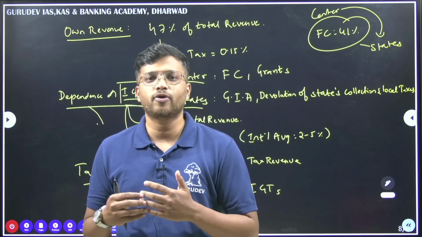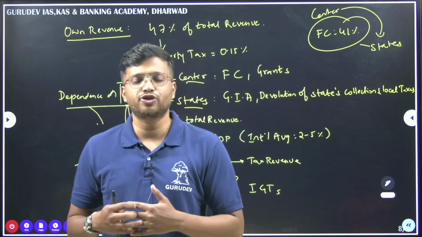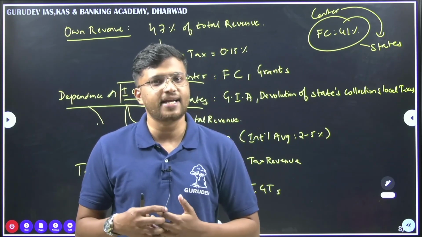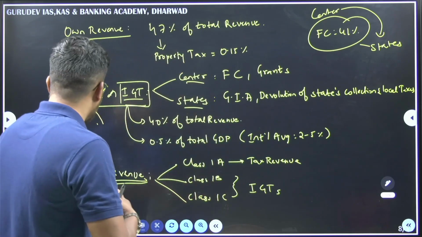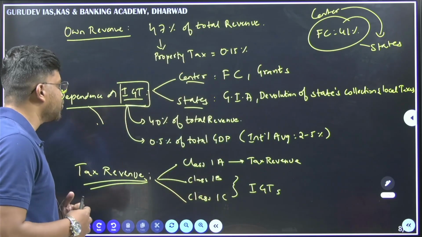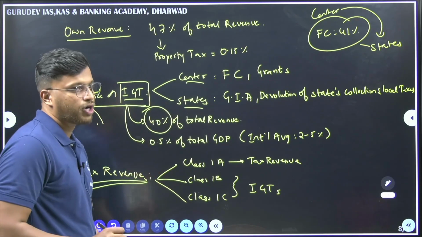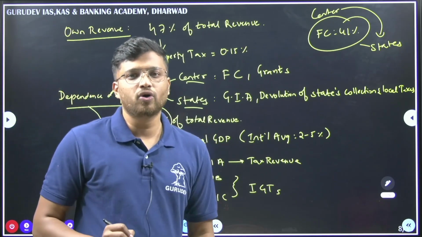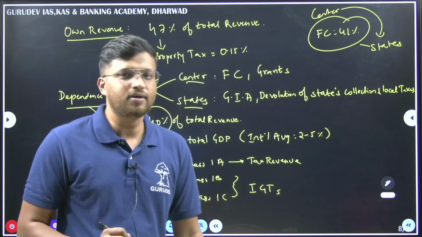The state has the power to decide which taxes the urban local body should be collecting and which taxes the state has to be collecting. It differs in every state. Fine. So the issue here is that the dependence is around 40% of the total revenue. Whatever the total revenue these urban local bodies have, 40% is coming from governmental transfers.